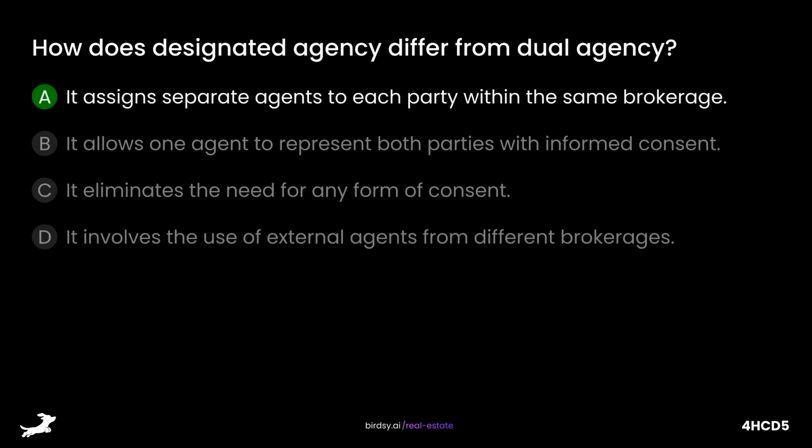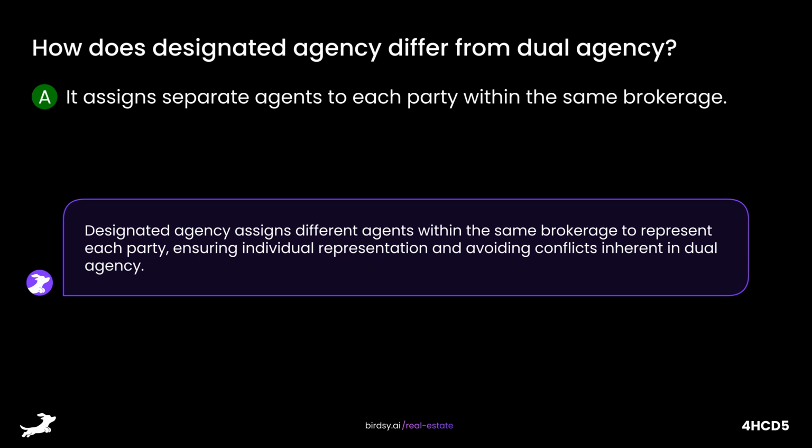The answer is A, it assigns separate agents to each party within the same brokerage. Designated agency assigns different agents within the same brokerage to represent each party, ensuring individual representation and avoiding conflicts inherent in dual agency.